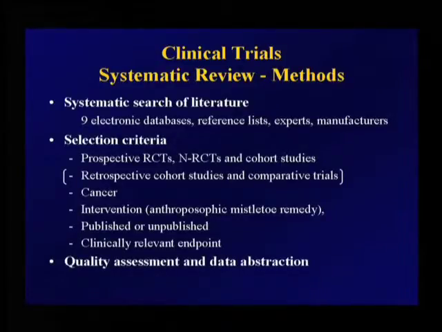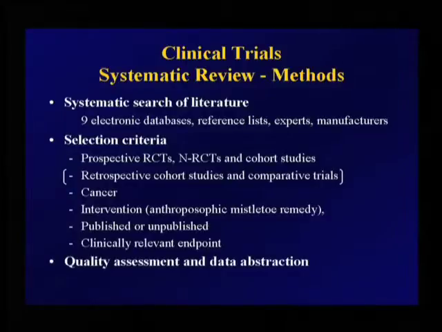We searched 9 electronic databases and reference lists, and we contacted experts and manufacturers. We had certain selection criteria. We only collected trials on clinically relevant outcomes, that means not just on immune modulation or on toxicity. We also included unpublished trials.